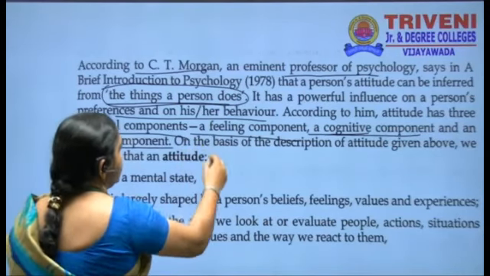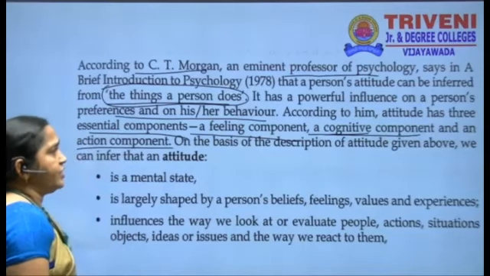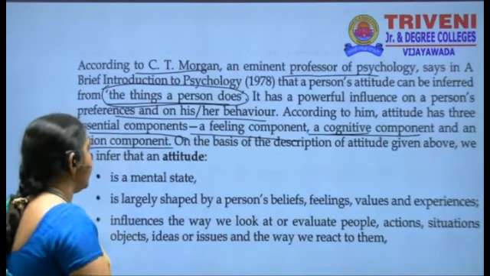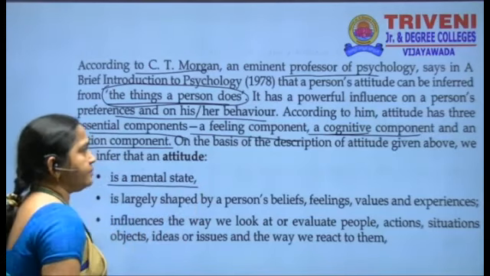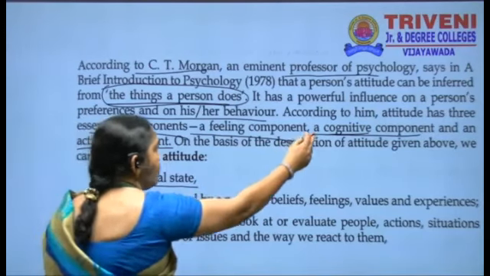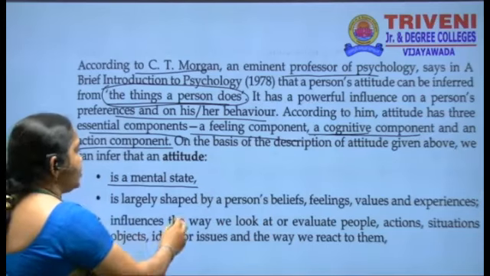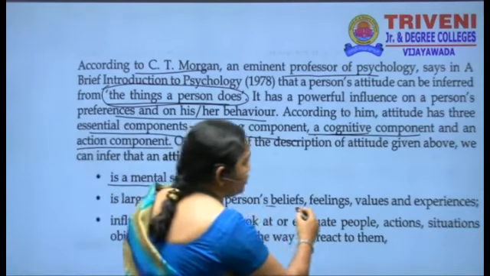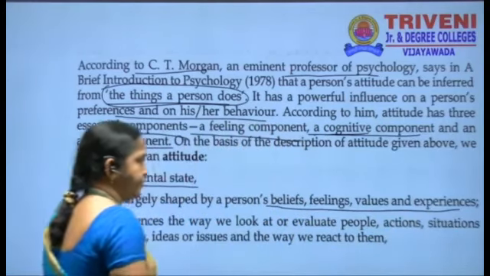So, on the basis of the description of attitude given above, we can conclude that an attitude is a mental state. It's a cognitive component, right? It is largely shaped by a person's beliefs, feelings, values, and experiences, right?